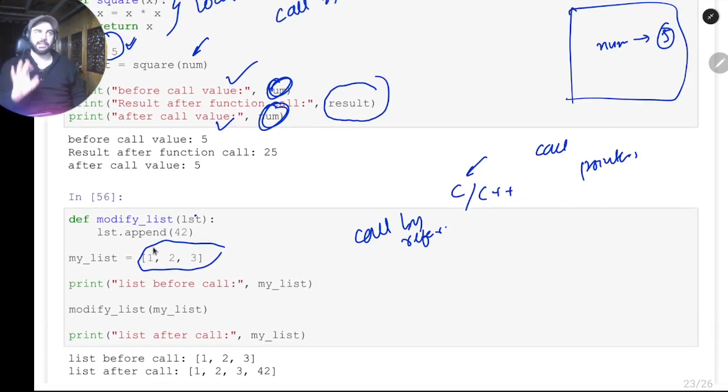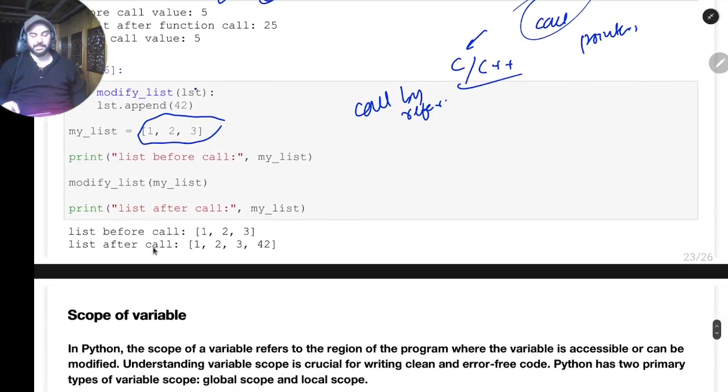Okay, just reiterate the example. Whenever I'm passing something and that thing is getting modified, it is call by reference. If I'm passing a value to the function and that thing is not modified because it creates a local copy, that is call by value. So Python supports both call by value and call by reference. C and C++ also support it, but you have to additionally write the concept of pointers there. Is this clear?